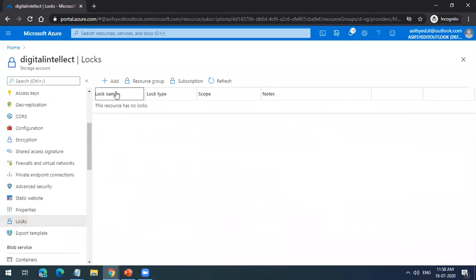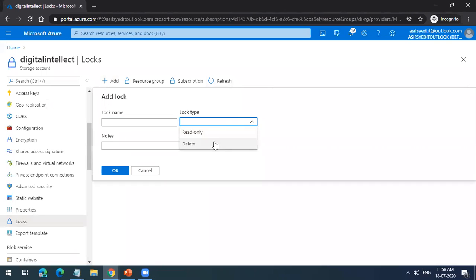When I assign this read only lock, the users will only read. They will not even be able to update it. Your project is done, and you do not want any changes to be made to the resources you have provisioned. At that time, you can give this read only lock. So people can only read. They cannot modify, update, or delete it.